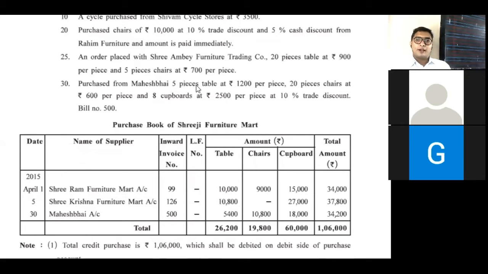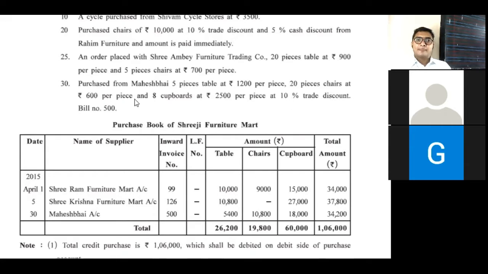Now 5 pieces, 1200 per piece, 1200 into 5 is 6,000, but trade discount is given, so we have to deduct 10% trade discount.